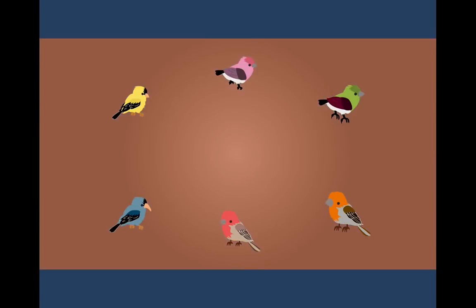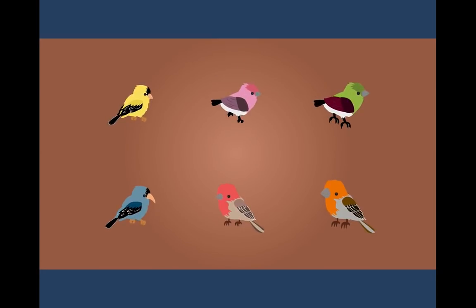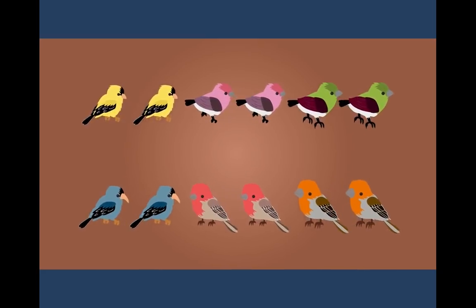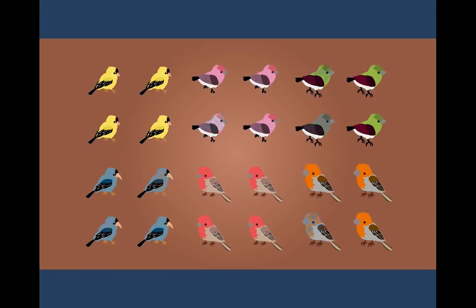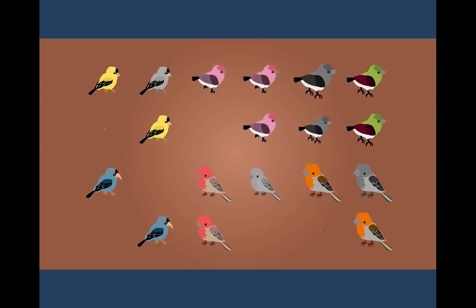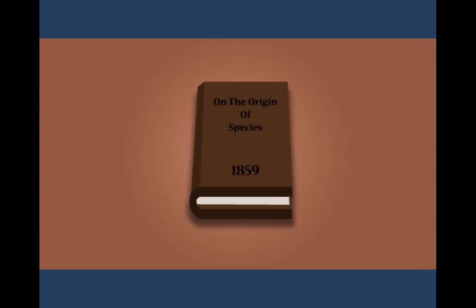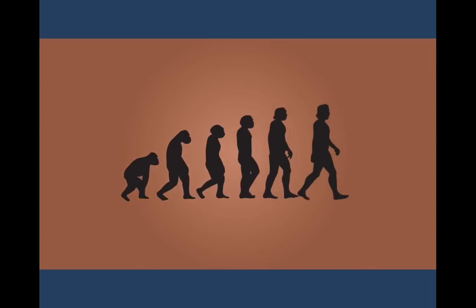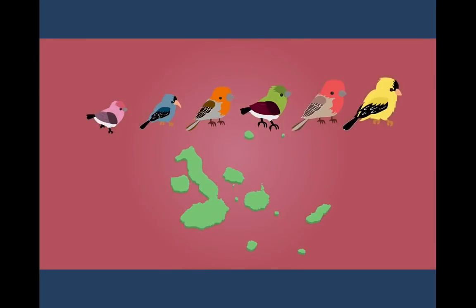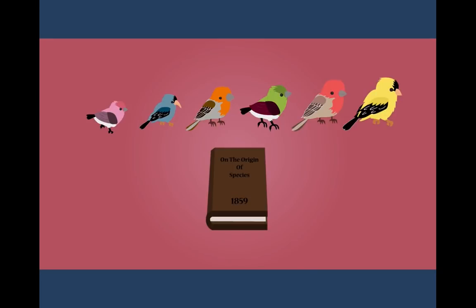Darwin proposed that the variations seen both within and between the finch species arose by chance. Variations which gave any individual a competitive advantage made them more likely to survive and therefore reproduce, outcompeting those with less advantageous characteristics. Darwin called this theory natural selection, and he published it in his book On the Origin of Species in 1859. Evolution by natural selection is now widely agreed to be the most accurate theory to explain the origin and diversity of all life on Earth. In this video, you have learned how the finches of the Galapagos Islands led to the development of the theory of evolution by natural selection. Is evolution of these birds still happening? See what you can find out.